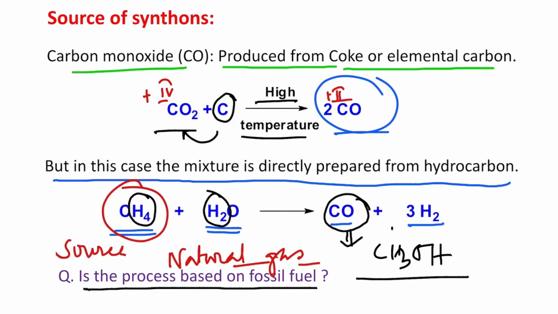Nowadays there is another interesting methane source, that is methane clathrates, and you will be surprised that the overall estimate of methane clathrate storage is more than the proven reserve of fossil fuel. Just imagine how much is stored. Due to global warming and climate change, these methane clathrates are coming out from the seabed and mixing in the atmosphere, and the biggest problem is they are a more powerful greenhouse gas compared to carbon dioxide.